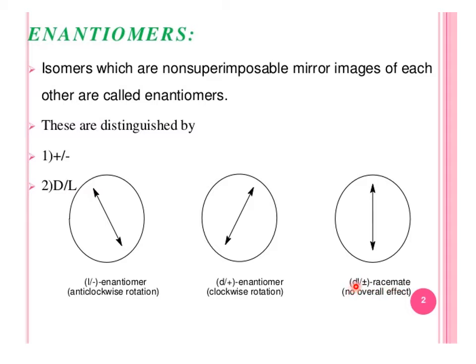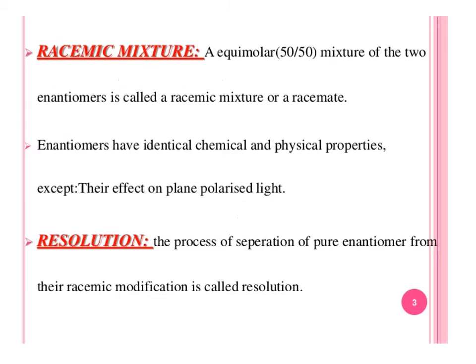Enantiomers, isomers which are non-superimposable mirror images of each other, are distinguished by plus and minus, meaning dextrorotatory or levorotatory, and by the DL conventions. An equimolar 50-50 mixture of the two enantiomers is called a racemic mixture or a racemate.